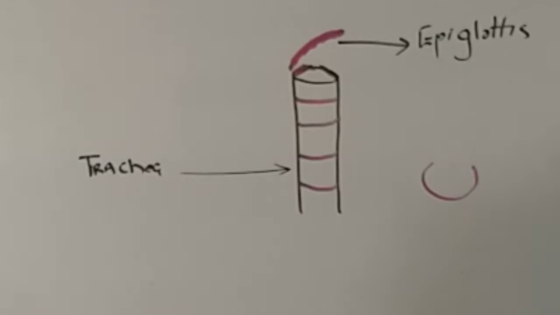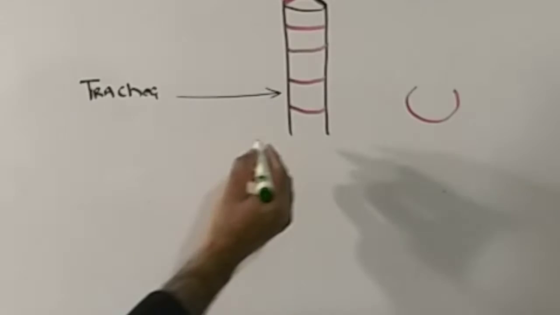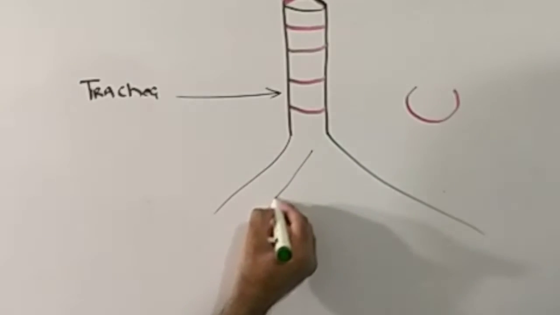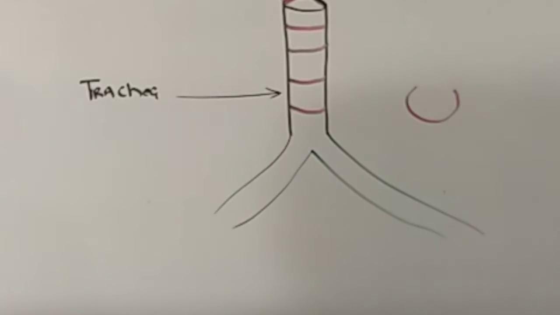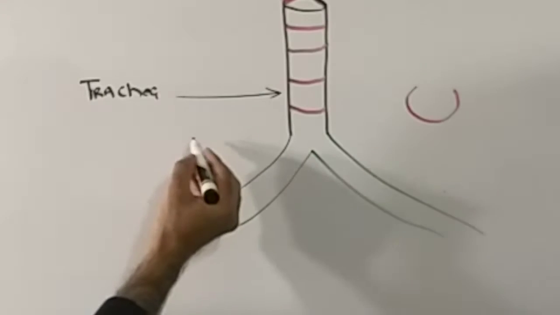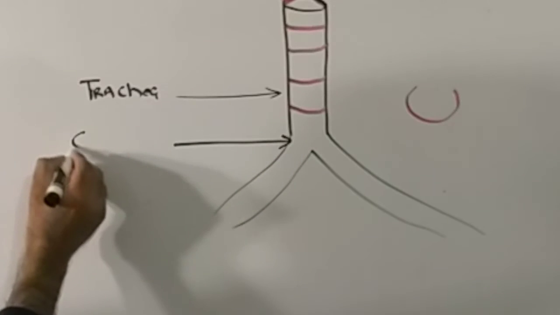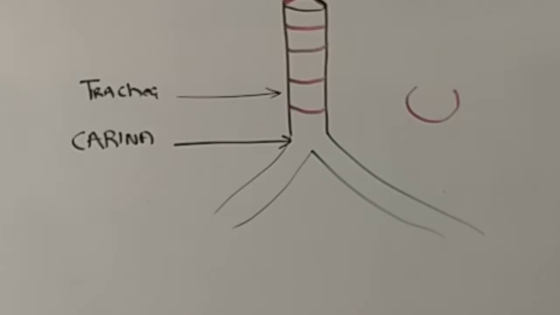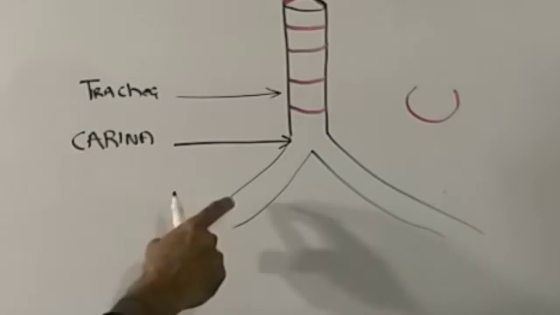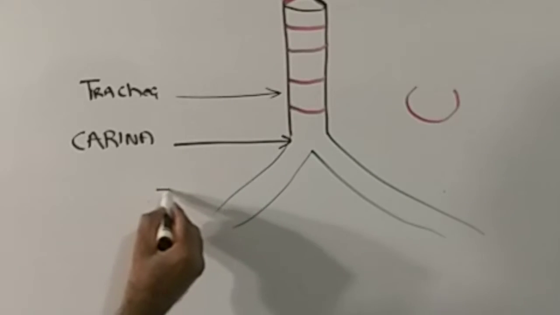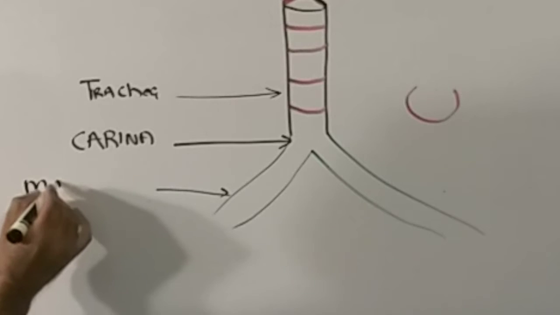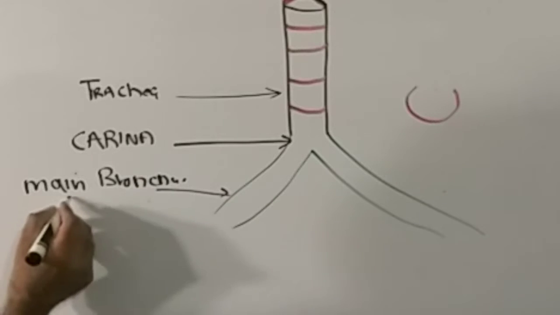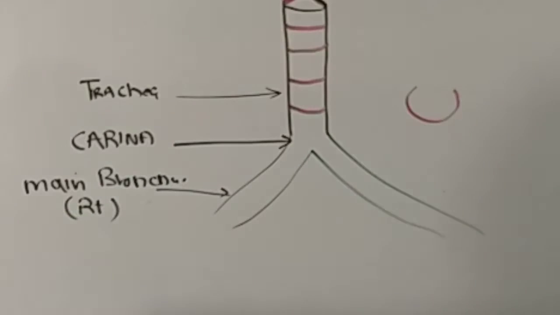So this trachea will then subdivide into two branches or two pipes. The part of the trachea where this division happens is known as carina. This part is known as carina. Carina is the part of the trachea where it divides into two, right? One is the right and one is the left main bronchus. So these are the main bronchi, and this is the right main bronchus, and this one is the left main bronchus.